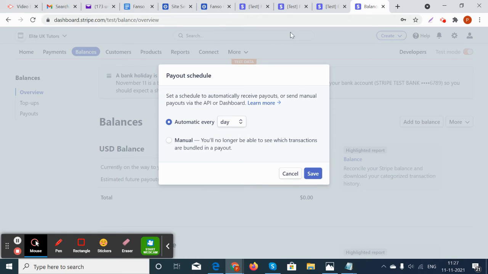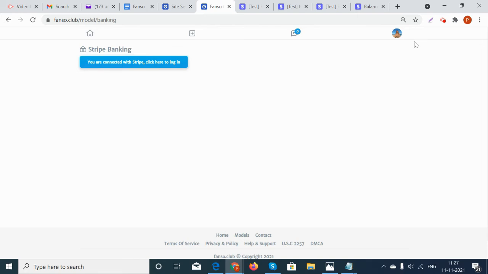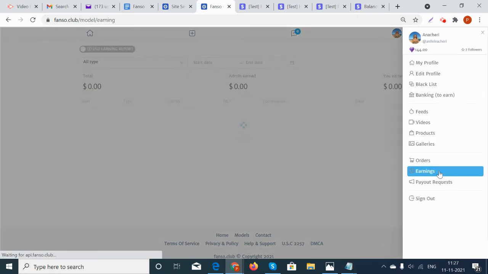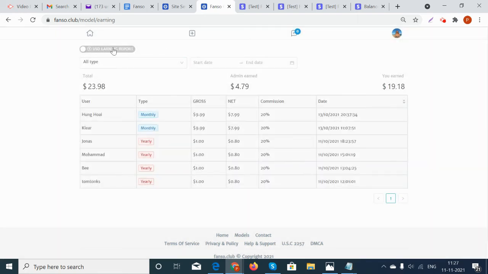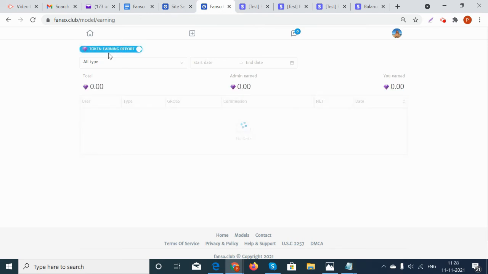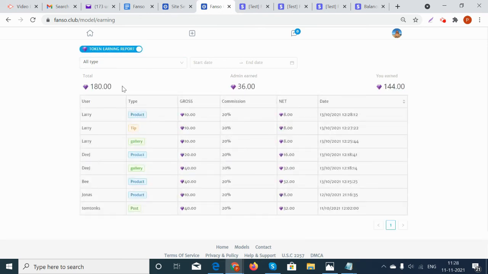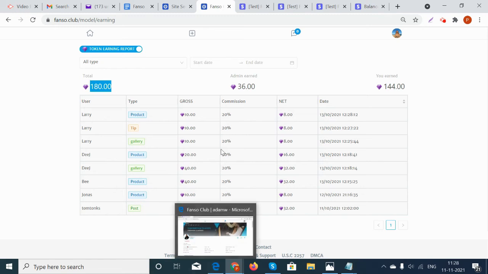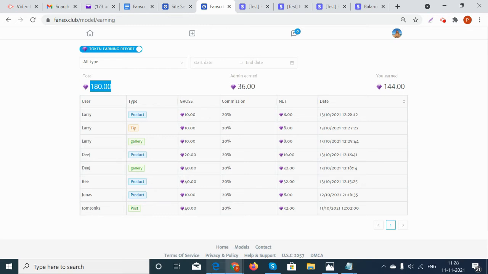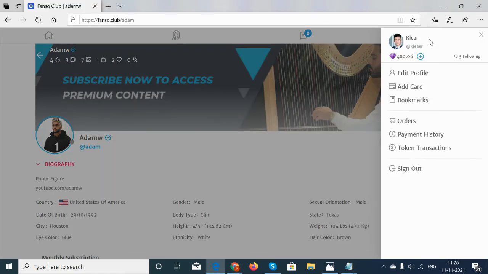Coming to the payouts earned through tokens, the models can request payout. So there are two earnings: one is subscription, which we saw now, and the other one is the token earnings. These are the token earnings that the user purchases through a product, tips, or gallery. The user basically purchases the token packages from the admin with a credit card.